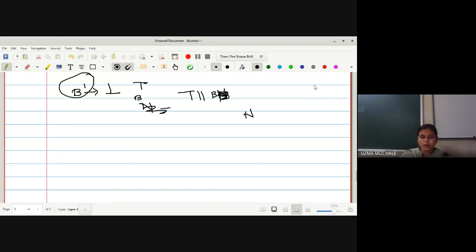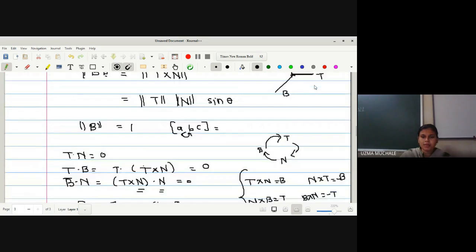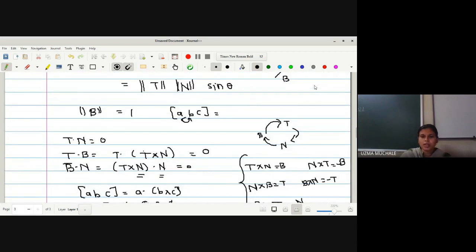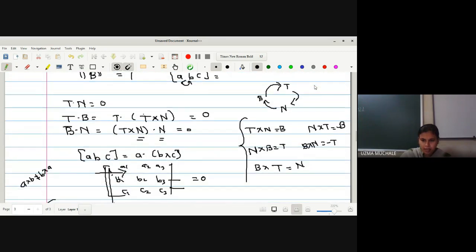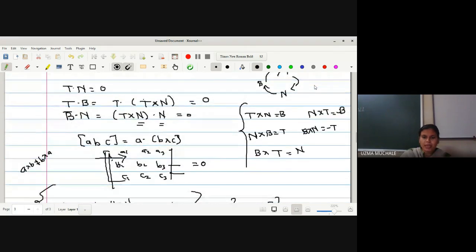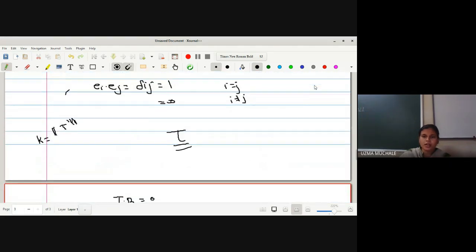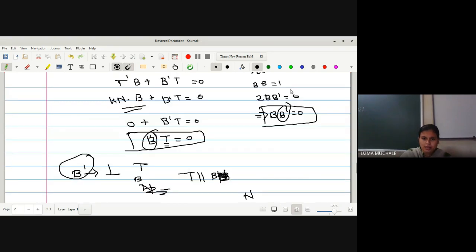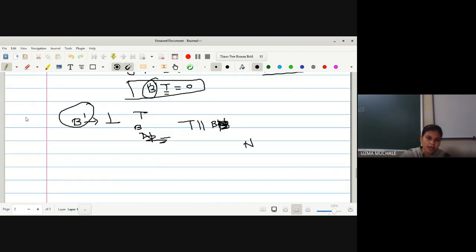Okay, just now I've shown you what is the resultant here. T and b both are in a circular motion, right? T and b, and here I have shown you the cross product. So actually T and b form the frame field, meaning what? At every point of the curve you can have the vectors. This is what T and b are. So here the vector we have, b dash, is perpendicular to t as well as b. At every point we have t and b, right? So which is a vector which is perpendicular to t as well as b? The only vector is the normal vector, which is perpendicular to both.